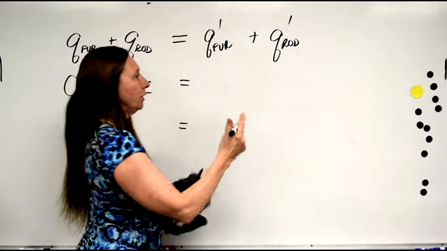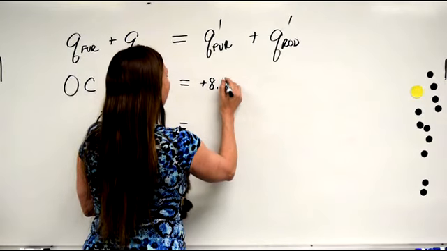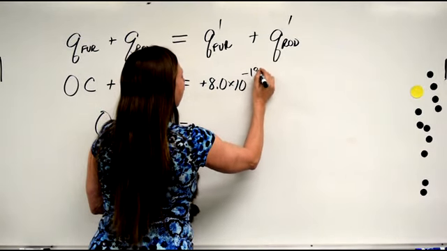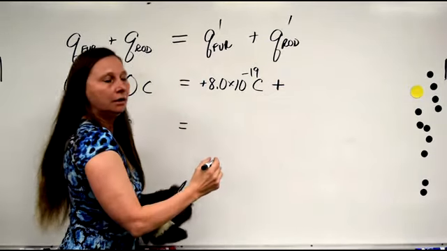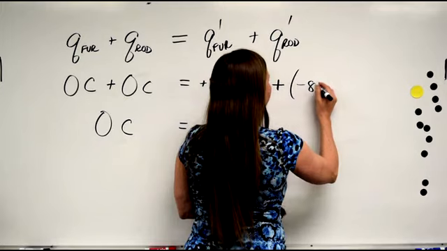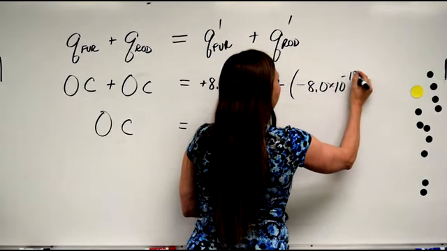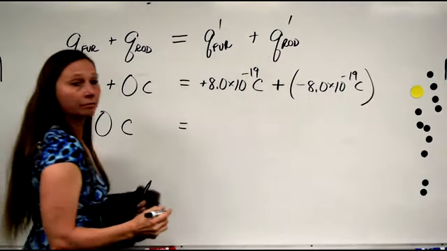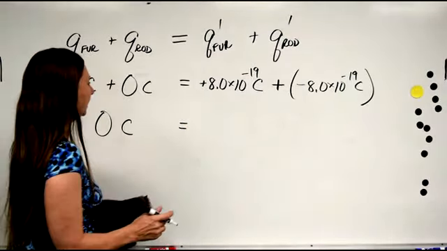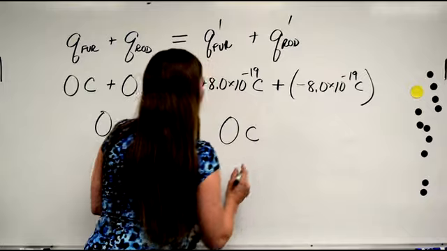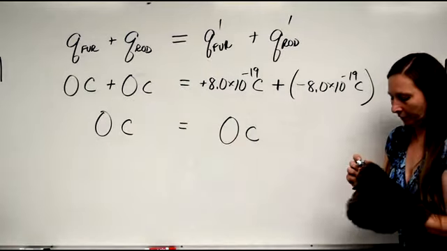If 5 electrons moved, then the fur is positive 8 times 10 to the negative 19 coulombs. And if those electrons moved to the rod, then the rod is now negative 8 times 10 to the negative 19 coulombs. So we add those two together, and what's the total charge at the end? The total charge at the end is 0 coulombs.